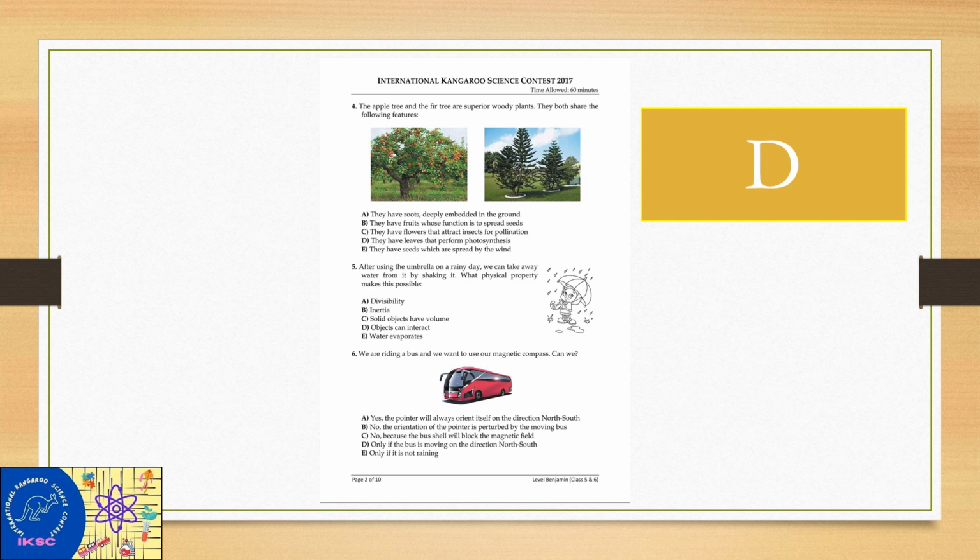Number 5. After using the umbrella on a rainy day, we can take away water from it by shaking it. What physical property makes this possible? Options: visibility, inertia, solid objects have volume, objects can interact, water evaporates. Inertia.